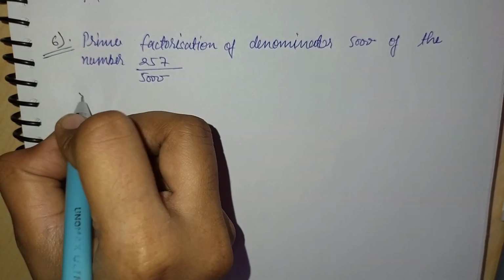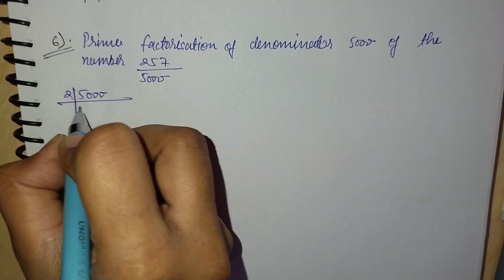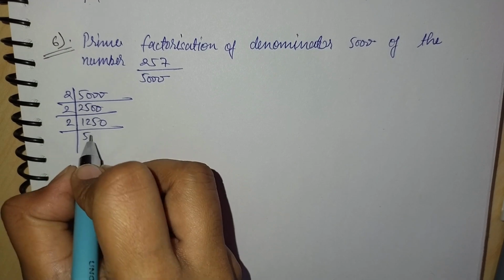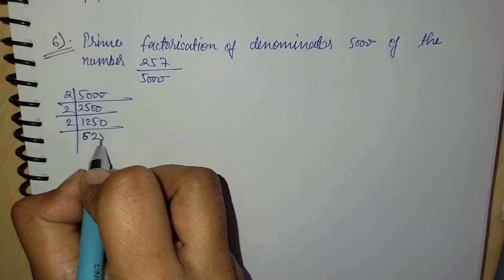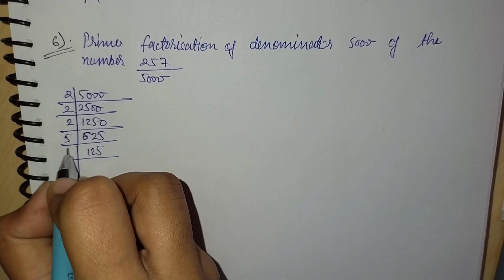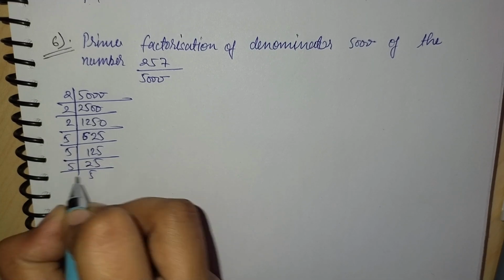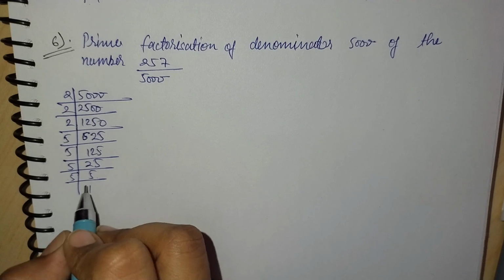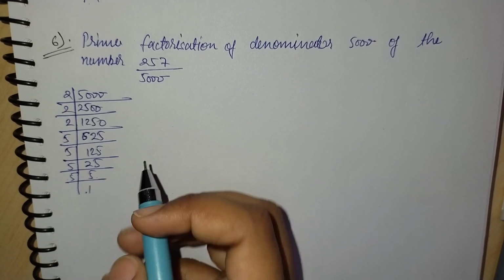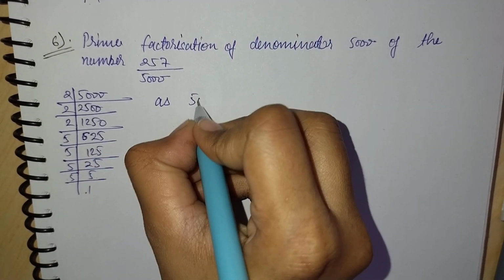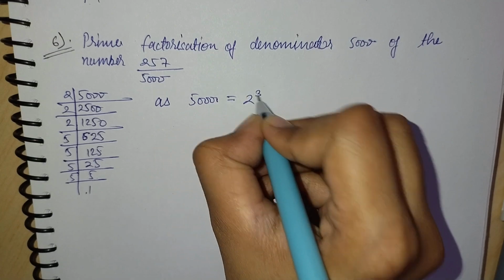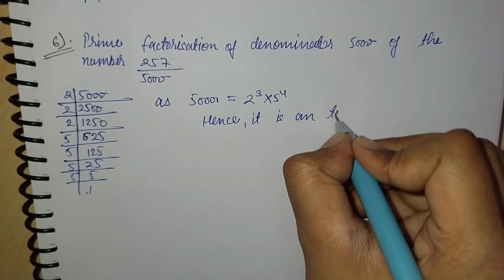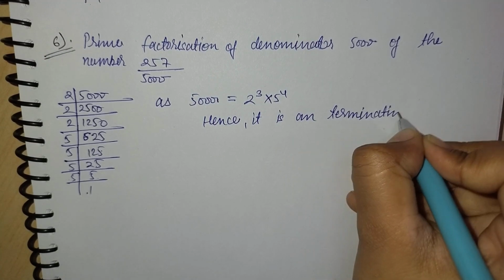5000 to 500. Then after that, on solving both sides, we will get 5000 equal to 2 to the power 3 and 5 to the power 4 here. Hence it is a terminating decimal expansion, we can say that. Here 5000 is equal to 2 to the power 3 into 5 to the power 4. Hence it is a terminating decimal expansion.